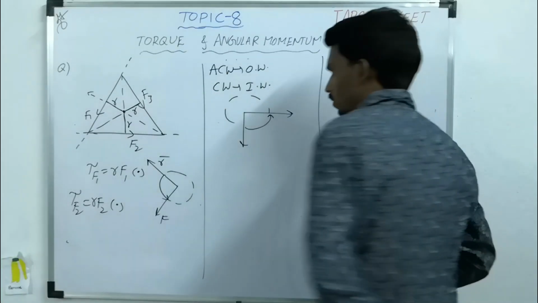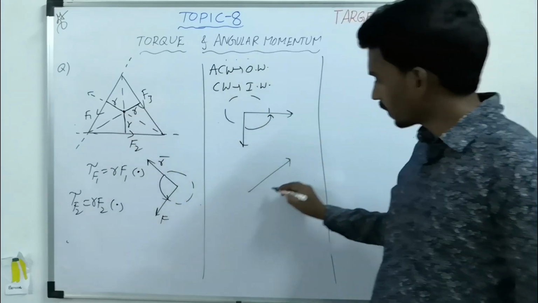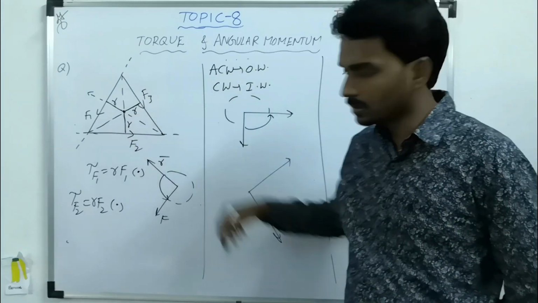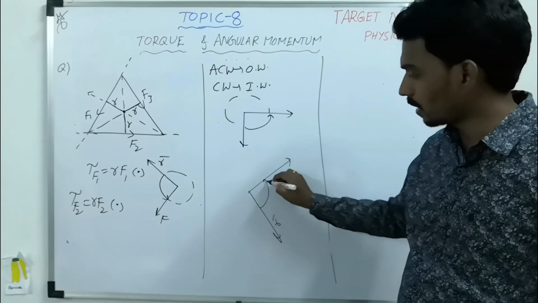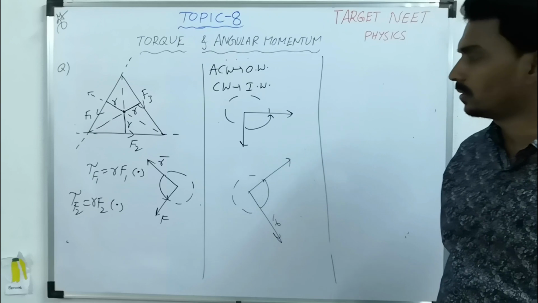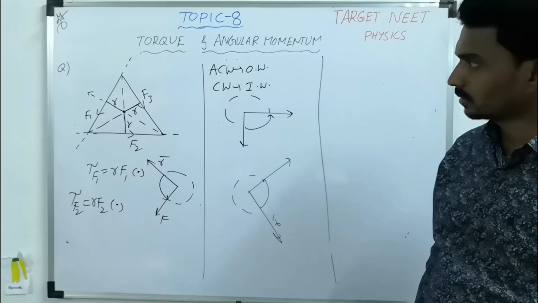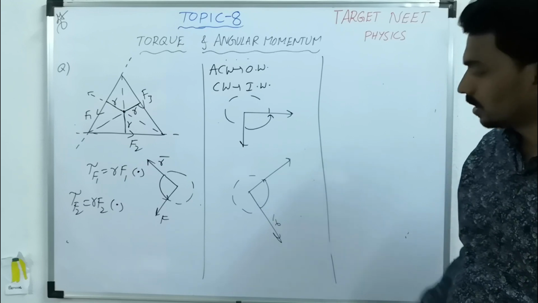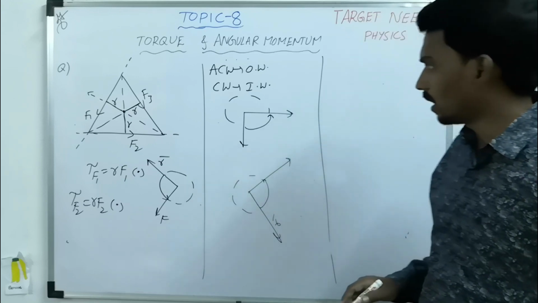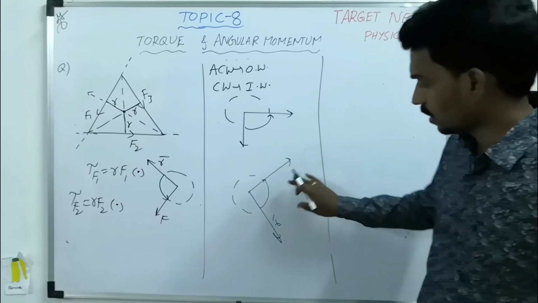Let's take the third one. This is R bar and this is F bar. Now R bar to F bar. Sorry.